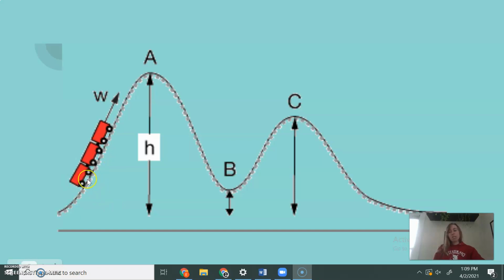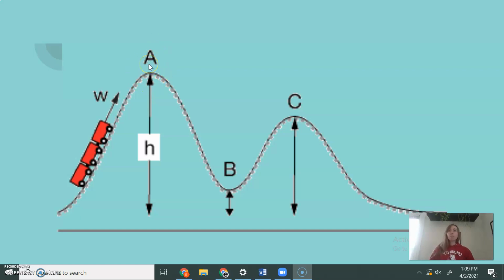So right here we see electric energy being transformed into kinetic energy so that the roller coaster can move up the hill. And that means that there is also an increase in potential energy. So the potential energy is increasing as we move up the hill. The kinetic energy is staying about the same because the electric energy that's going in is going in to maintain a specific speed here.